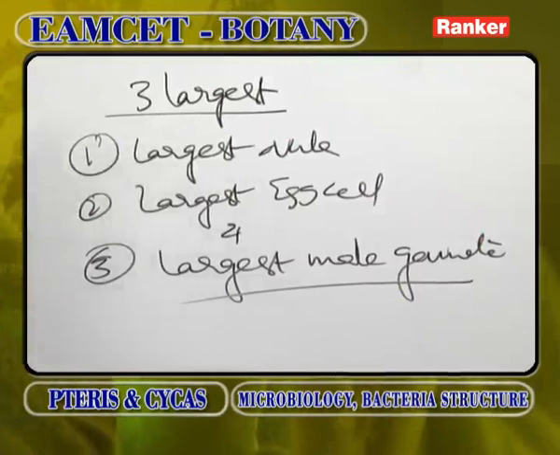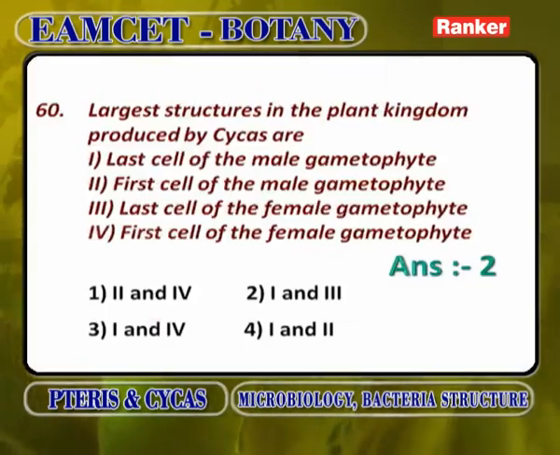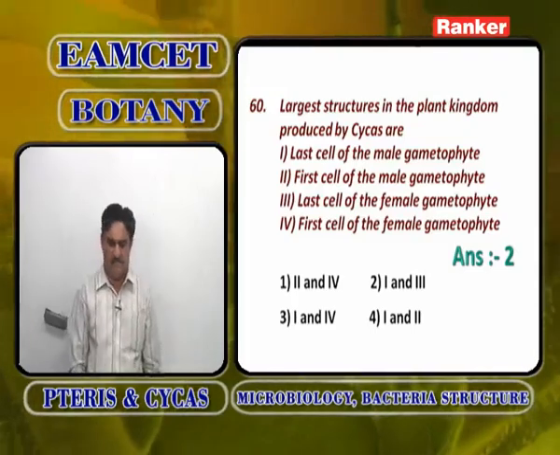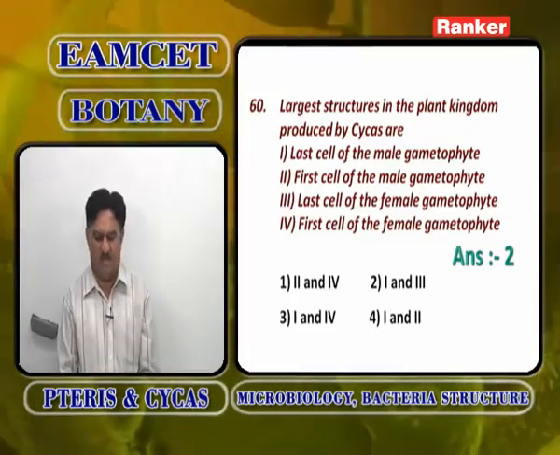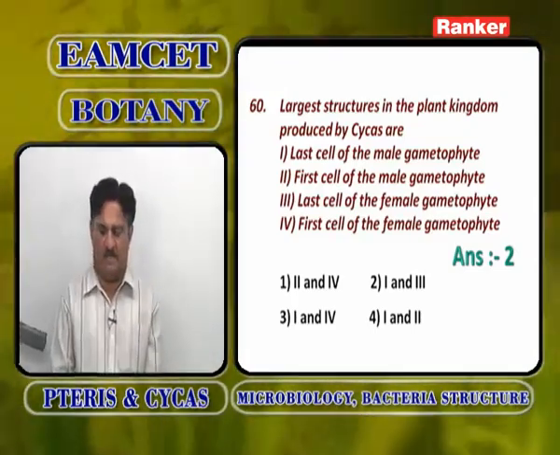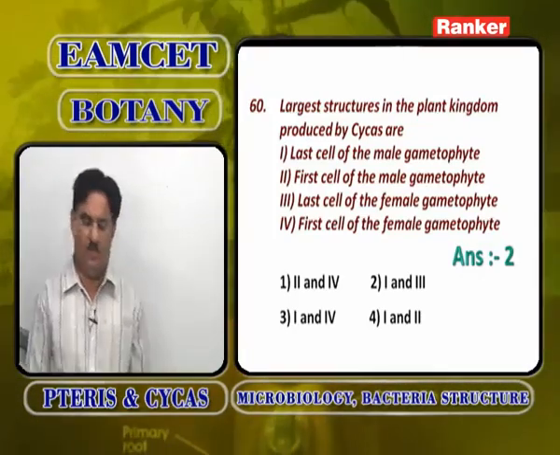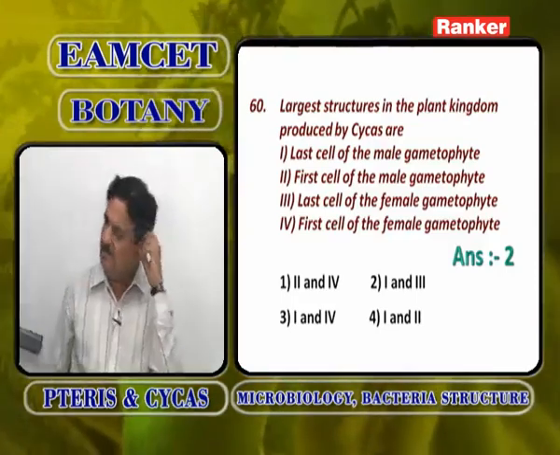So here the question is given: what are the largest structures formed in Cycas? The last cell of the male gametophyte, that is the male gamete, is a correct option. The first cell of the male gametophyte is wrong. The last cell of the female gametophyte, the egg cell, is correct. The first cell of the female gametophyte is wrong. So the answer is 1 and 3, second option.